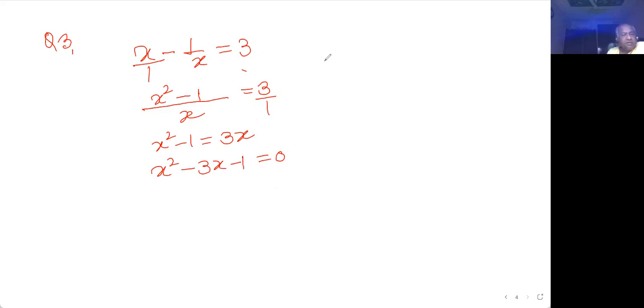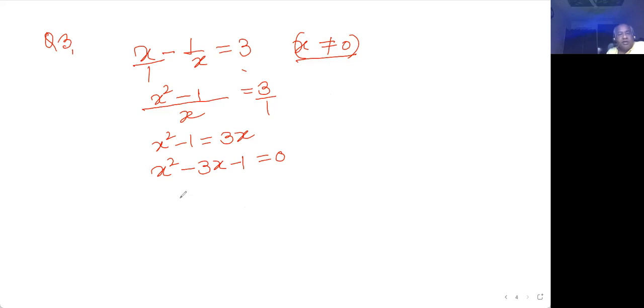And in this question it has been written here that x cannot be equal to 0. You better know the meaning of this, because if x becomes 0, something by 0 becomes undefined, and hence this sum becomes undefined, and hence they have put a condition here. So in the answer, if I get 0, I will not accept it. I will reject the answer, because already it has been provided that x cannot be taken as 0.